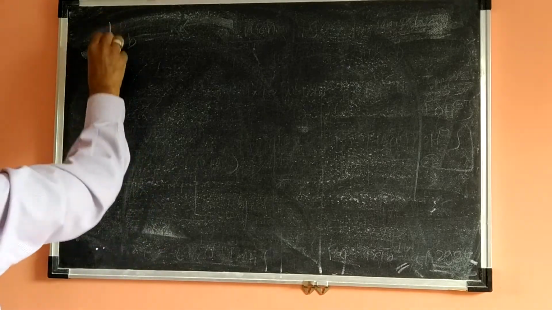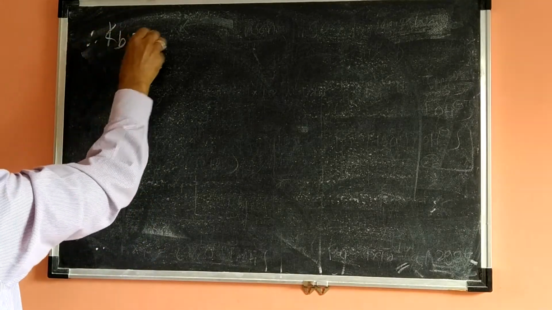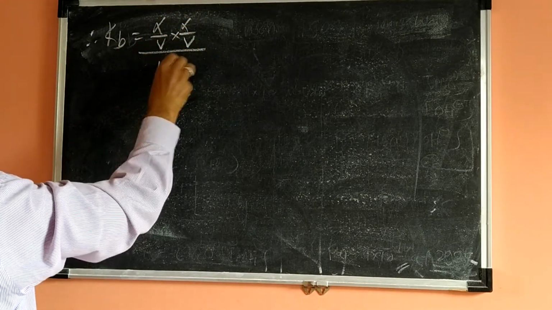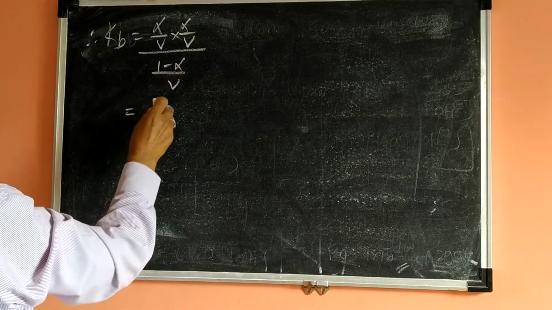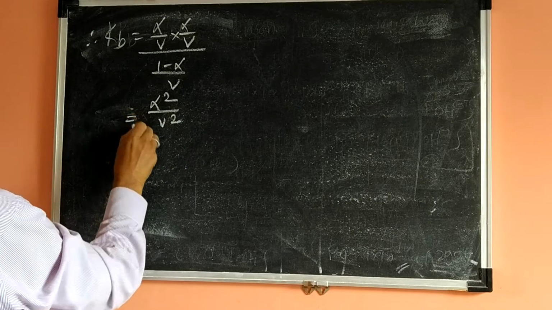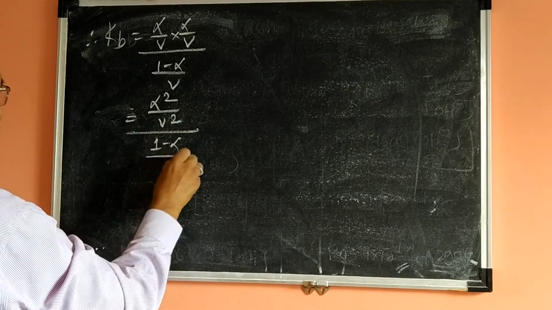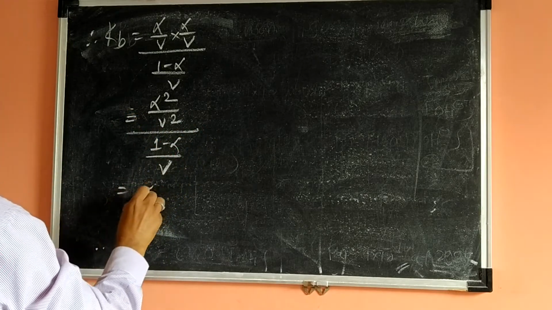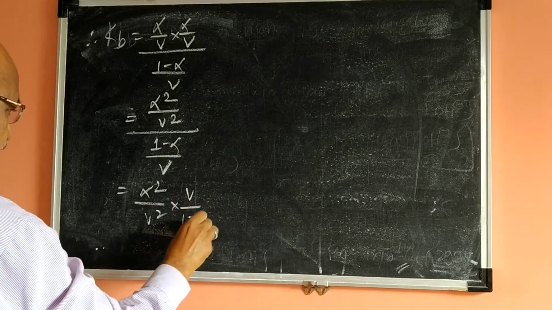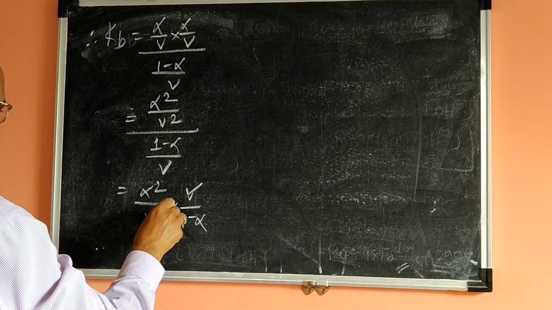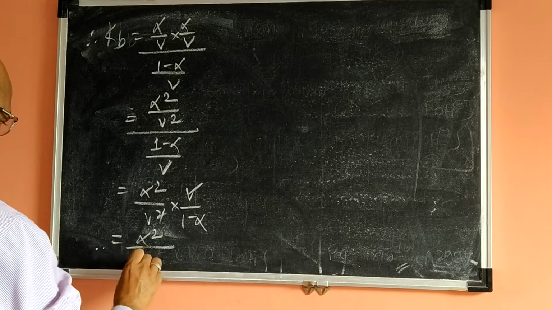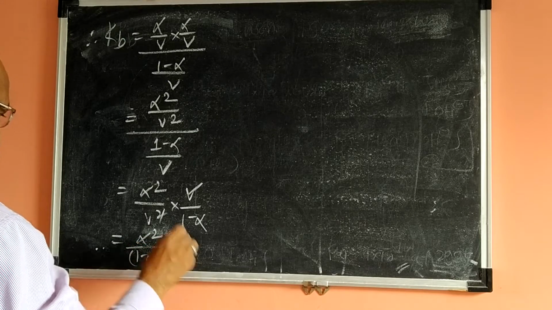Again we will continue. Kb is equal to alpha upon V into alpha upon V divided by 1 minus alpha upon V. Which is equal to alpha square divided by V square, total divided by 1 minus alpha upon V. So this is equal to alpha square divided by V square into V divided by 1 minus alpha. So V and V square get cancelled, totally alpha square divided by 1 minus alpha into V.